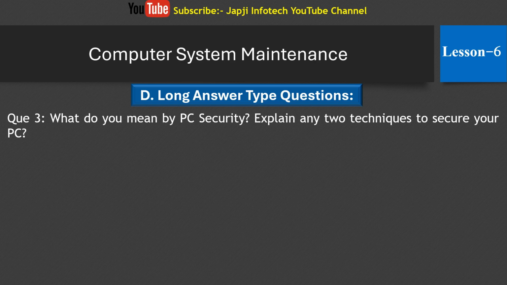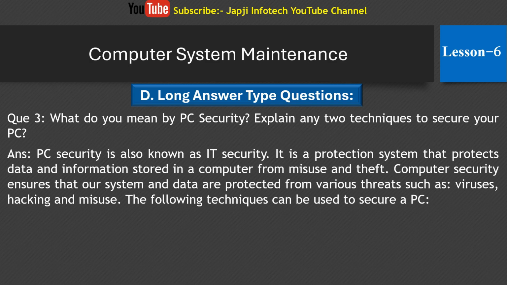And the third question is, what do you mean by PC security? Explain any two techniques to secure your PC. And the answer is PC security is also known as IT security. It is a protection system that protects data and information stored in a computer from misuse and theft. Computer security ensures that our system and data are protected from various threats such as viruses, hacking, and misuse. The following techniques can be used to secure a PC.